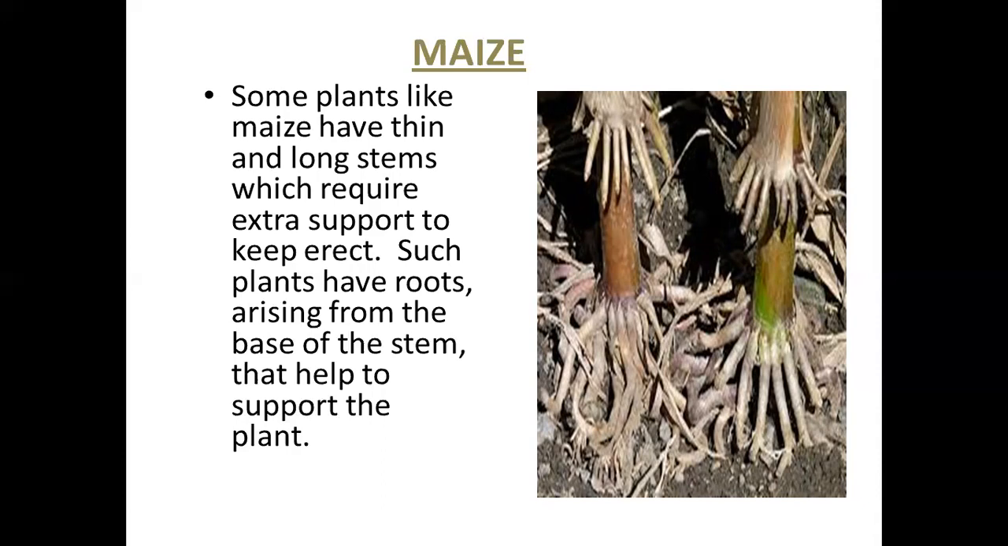When the stem is thin and long, usually it needs some support. So, for that type of plants, some roots are growing around the stem to give extra support to the plant. When the extra support is given, automatically this stem will be straight and the plant will be erect. So, some plants like maize have thin and long stems which require extra support to keep them erect.